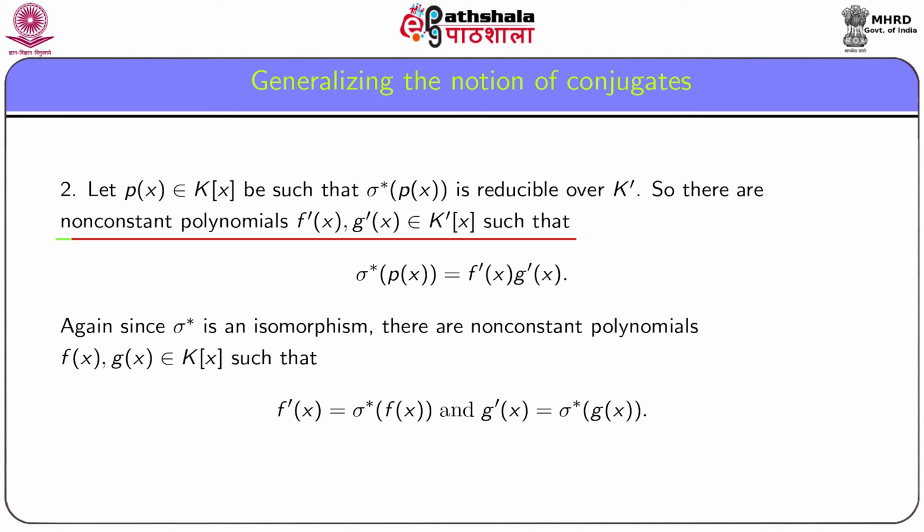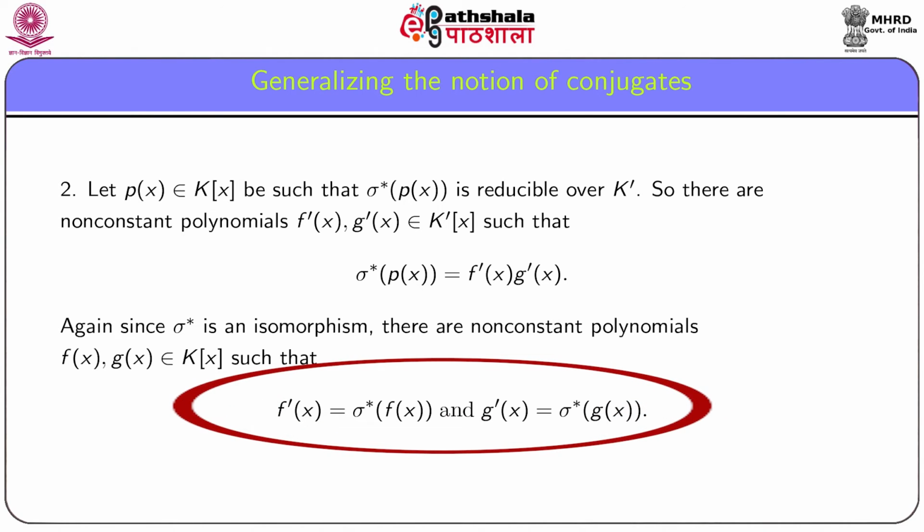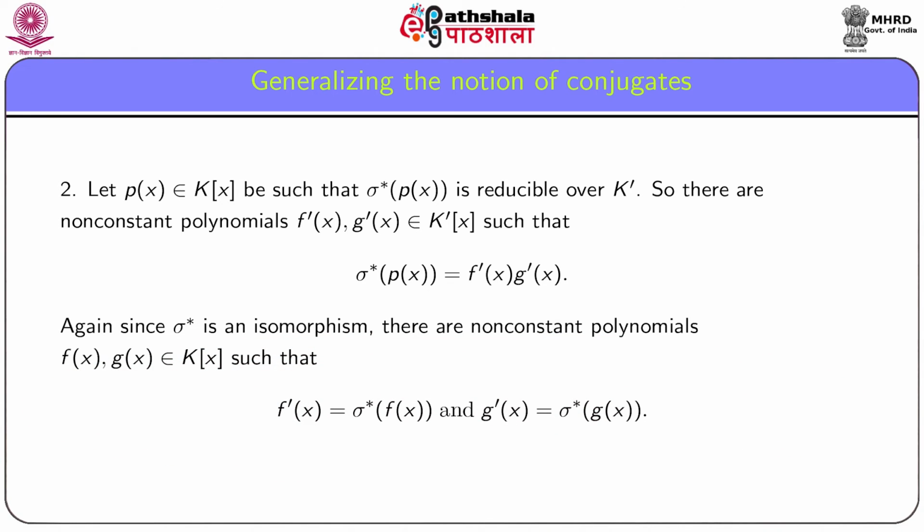So, there are non-constant polynomials, say f dash (x) and g dash (x) over K dash such that sigma star p(x) is equal to the product of f dash (x) and g dash (x). Since sigma star is onto, there are non-constant polynomials f(x) and g(x) over K such that f dash (x) is equal to sigma star f(x) and g dash (x) is equal to sigma star g(x).